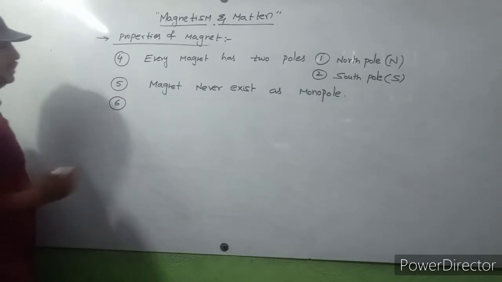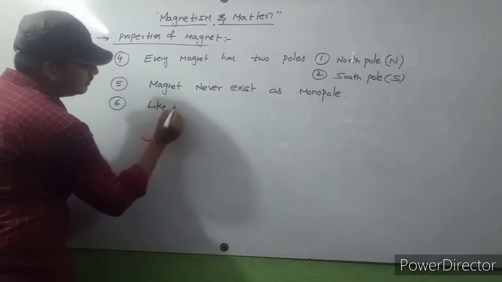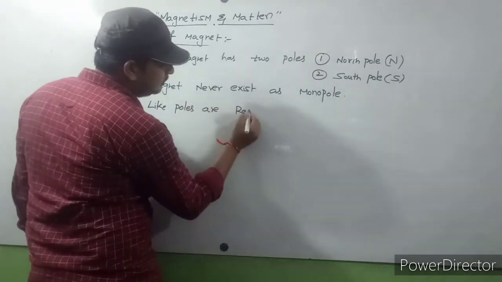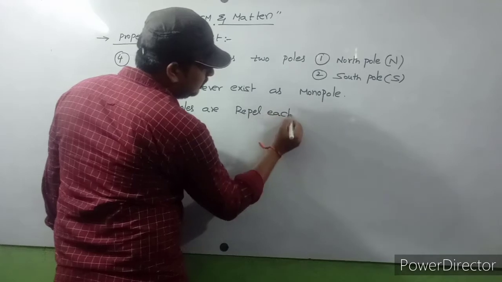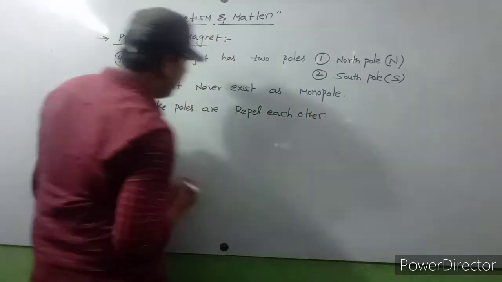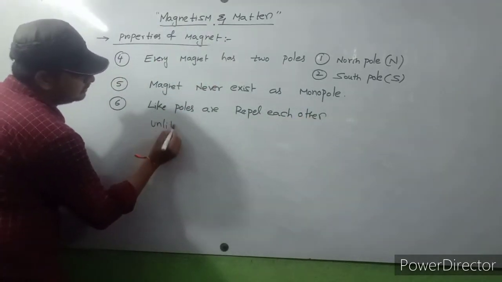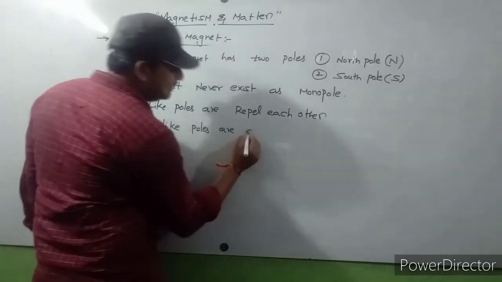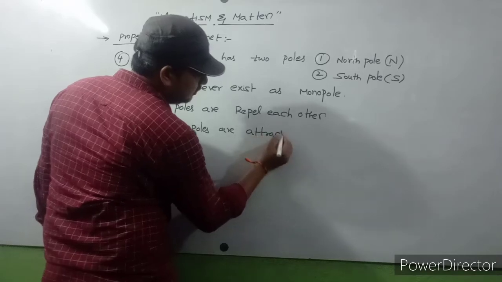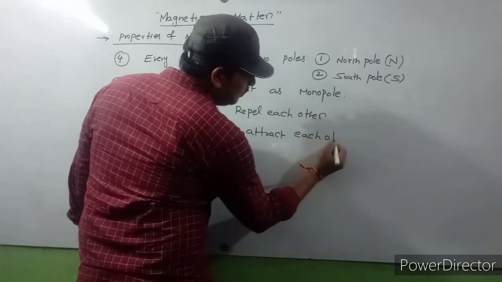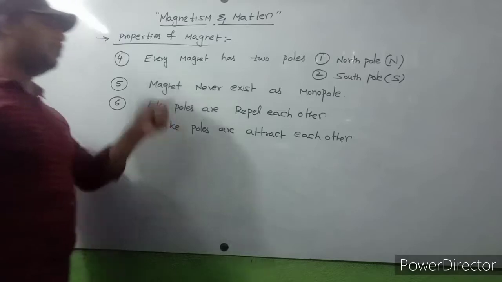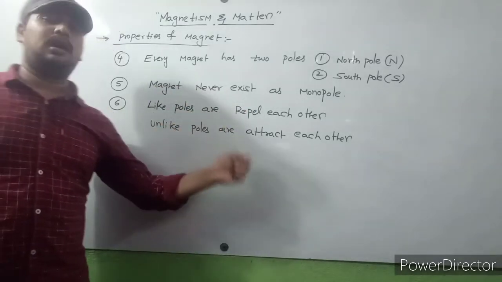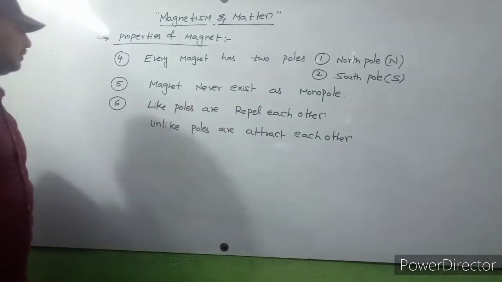Sixth property. Like poles repel each other. Unlike poles attract each other. The like poles of magnets repel each other. Unlike poles attract each other.